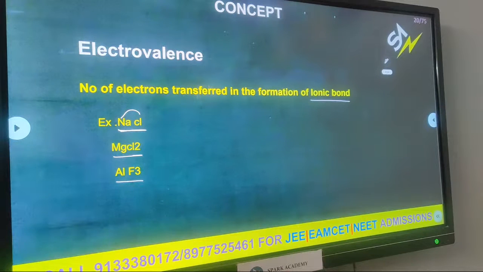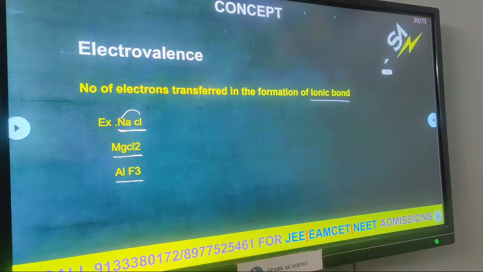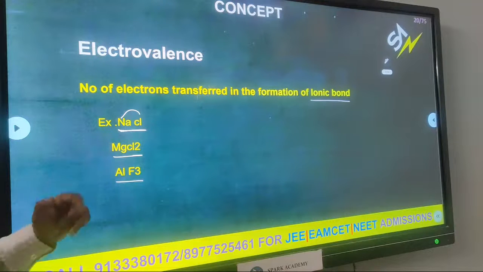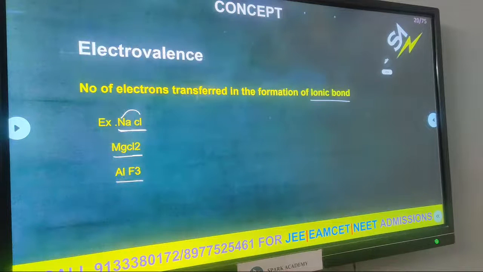In an ionic bond, the number of electrons lost, or otherwise transferred, is called what? Electrovalence electrons. Such valency is called electrovalency. Now tell me, what is the electrovalency of sodium? 1. Here there is no need to say the charge +1, -1.